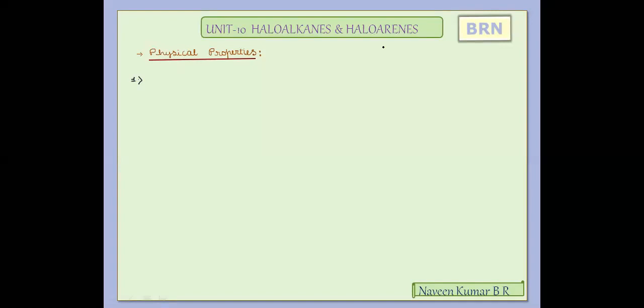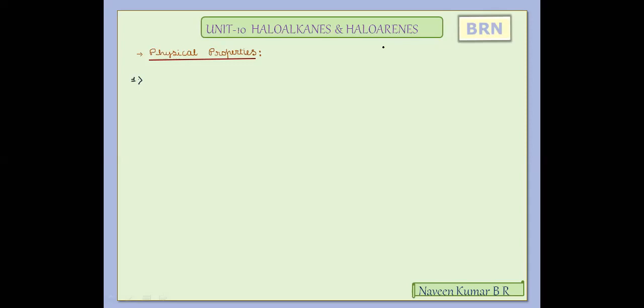As we know, the properties of compounds can be studied under two important types: physical properties and chemical properties. We'll first focus on the physical properties of haloalkanes and haloarenes. Then we'll learn a few simple optical parameters, the definitions related to optical properties. Then we'll learn the chemical properties under haloalkanes separately and haloarenes separately. So what are the similarities in their chemical properties and what are the differences? We'll try to focus on it clearly.